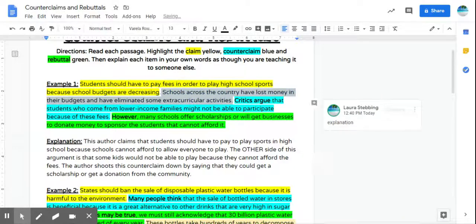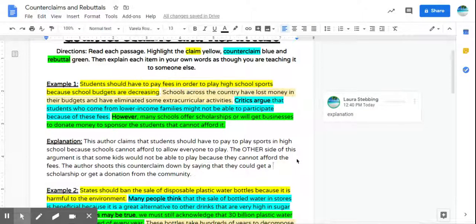And the reason that I'm doing that is because there was some confusion where some of you are using examples and evidence as claims. You're using examples and evidence as reasons. So I just wanted to be clear that sometimes it's just the author explaining. It's not necessarily a reason. It's just the author giving an example or giving some evidence.